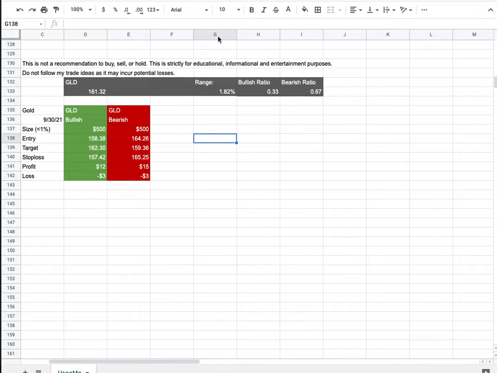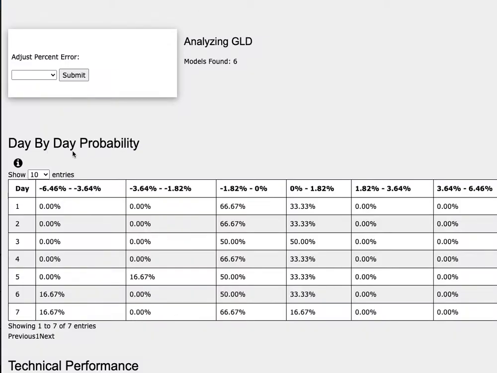So how did I develop these trade ideas? It all comes from the day-by-day probability model. As we progress to the 5th day or week of trading, gold futures has a 33% chance to climb between 0 to 2%. To the downside, it has a 50% chance to fall between 0 to negative 2%, and a 17% chance to fall between negative 2 to negative